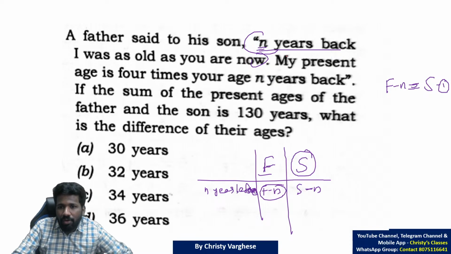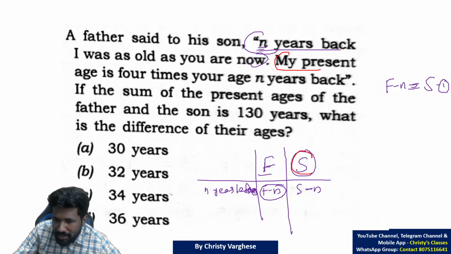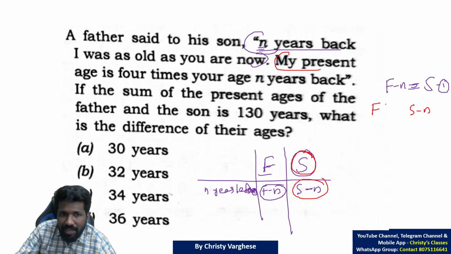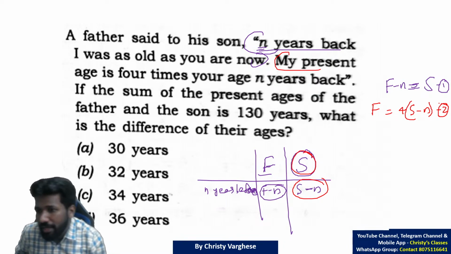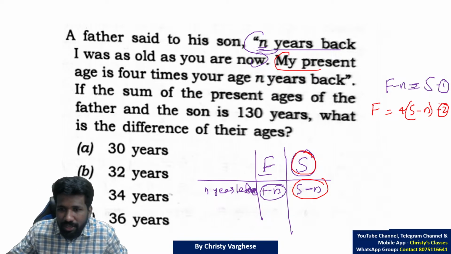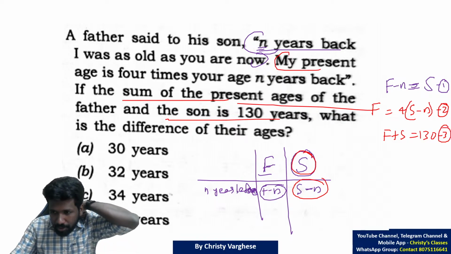Now you can form one more equation from the next sentence. My present age is 4 times your age N years back. Your means S's. S's age N years back is S minus N. My present age means the father's present age, that is F. That is 4 times the son's age N years back, that means 4 times S minus N. Second equation. Normally in linear equations we learned that 3 variables means 3 equations are needed. And 3 equations are given also. The sum of the present ages of father and son is 130. That means F plus S is 130. Third equation.